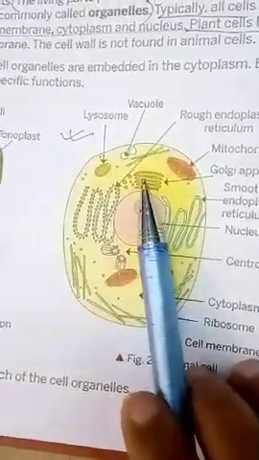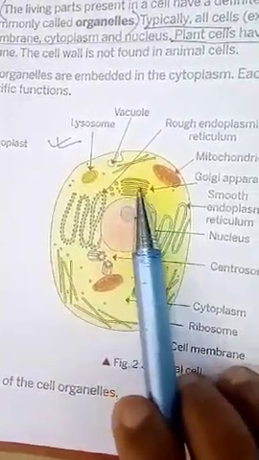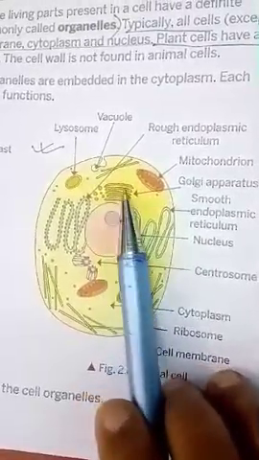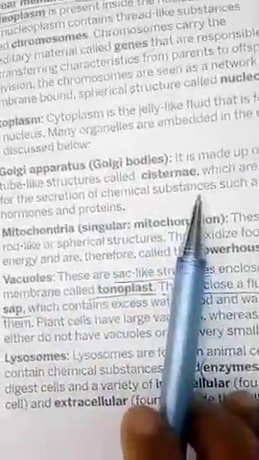See here, this part, this is the Golgi apparatus. This consists of a stack of tubules. Just see, one after the other, these tubules are present. What is the function? It helps in secretion of chemical substances.